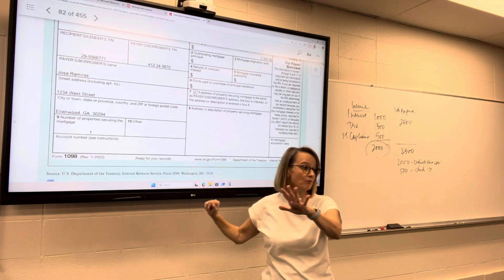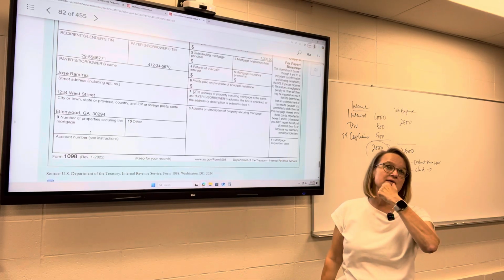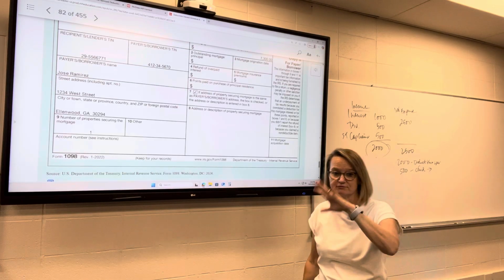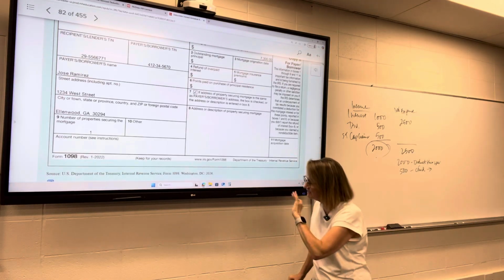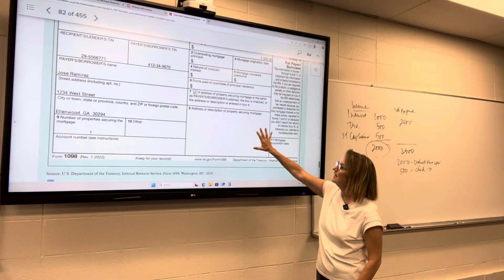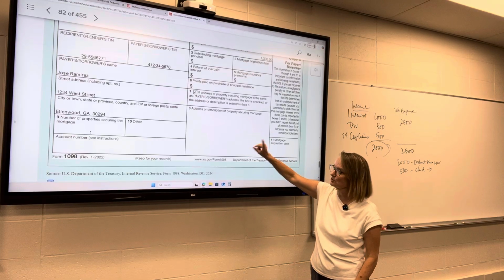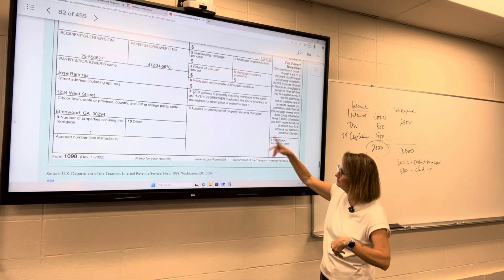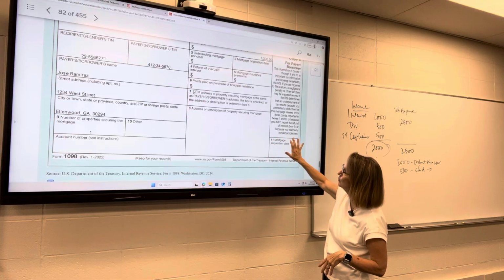We're going to talk about rentals in chapter 8. Okay, so that's a separate type of income. But this address where the property is located is important when you've got multiple homes and you've got to match up the expenses with that particular home.